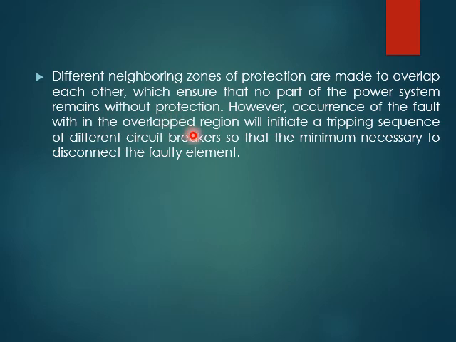So as we have seen only one single diagram. We have generator, we have bus bar, we have transformer. Again we have the bus bar. Again we have transmission line. So we have one more neighboring part with the same configuration, and these two are connected. So how are we going to overlap these two also? However, the occurrence of the fault within the overlap region will initiate a tripping sequence of different circuit breakers so that the minimum necessary disconnect the faulty element.